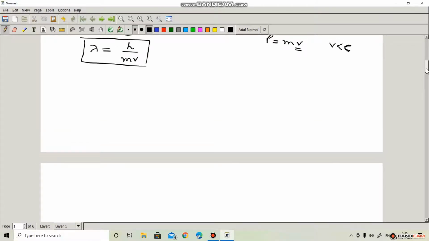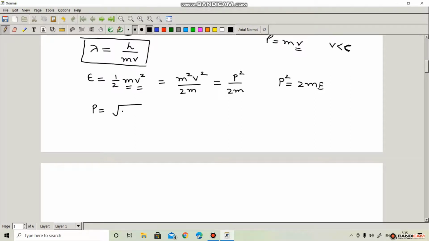Now if we take another case, we know that energy of particle is equal to half m v square, where m is mass of the particle and v is velocity, and if we multiply by m to numerator and denominator, it becomes m square v square upon twice m, or p square upon twice m, or we can say p square equal to twice mE, and we can write p equal to under root 2mE, and de Broglie wavelength becomes h upon p, lambda equal to h upon under root 2mE.